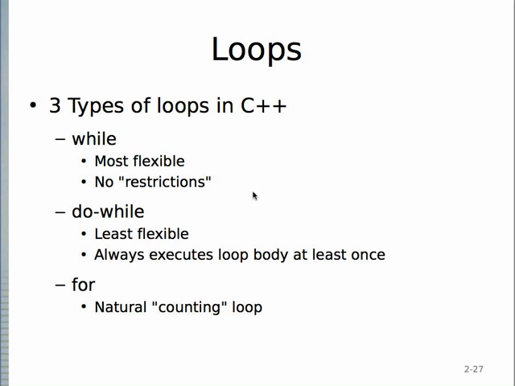Loops are pretty much the same in C++ as in Java. So we have three main kinds: while, do while, and the for loop. The for loop is the natural one. If you're using an array, you've just got to expect for loops to be around somewhere. You can also use while loops with arrays, sure, or do whiles, but for just about every array, it's a for loop that makes sense. It's a natural counting loop.